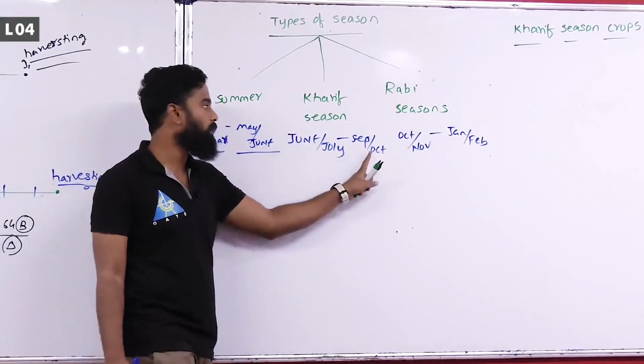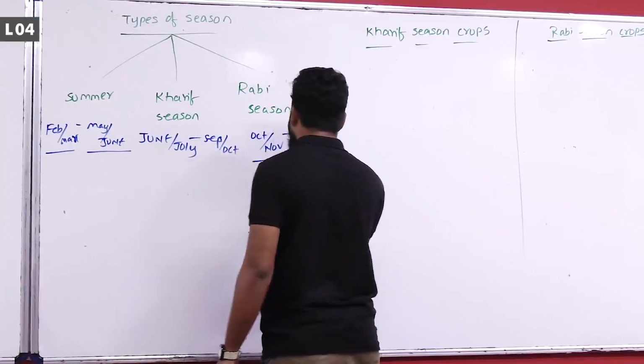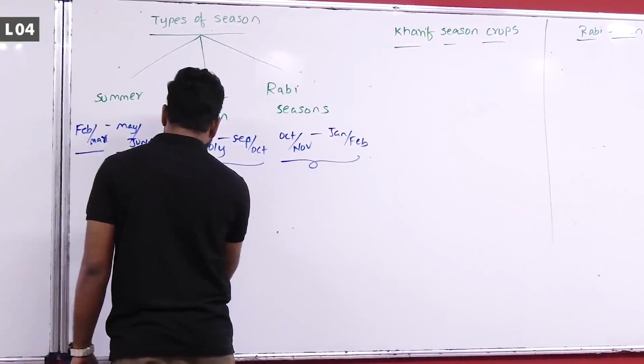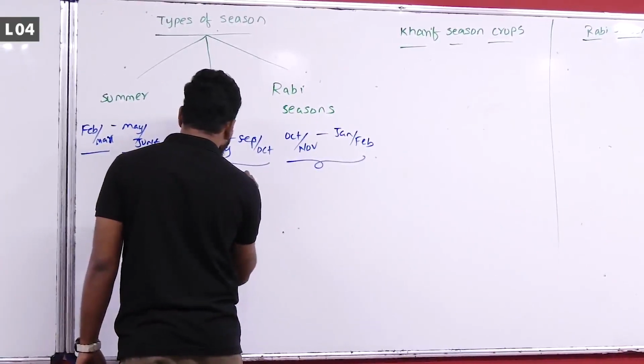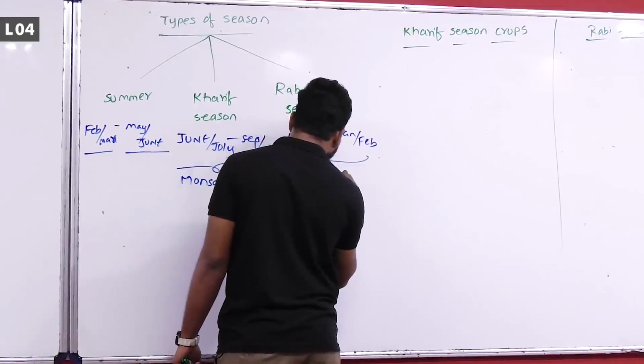June, July to September, October is the monsoon crop season, and October, November to January, February is the winter season crop.